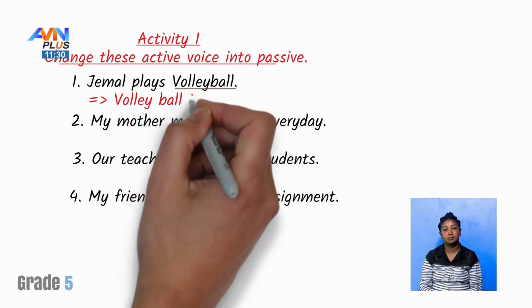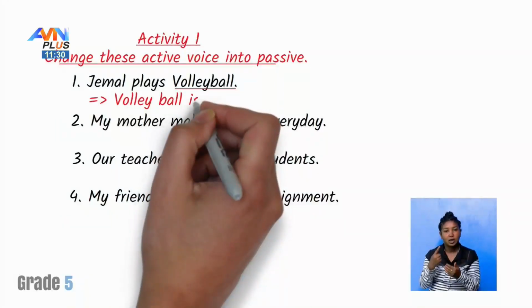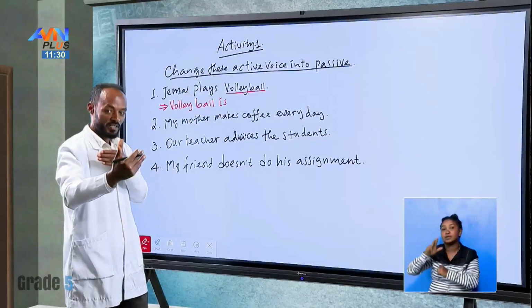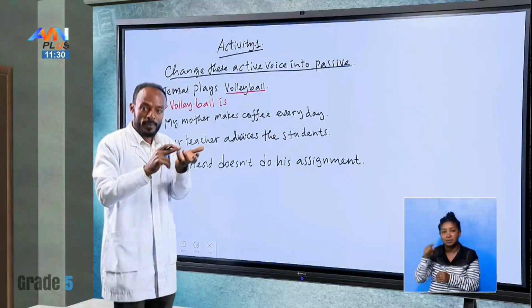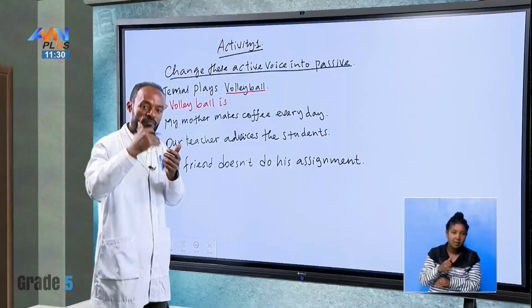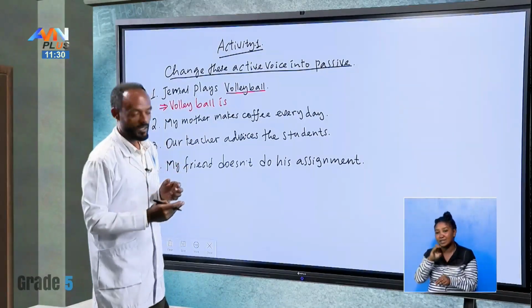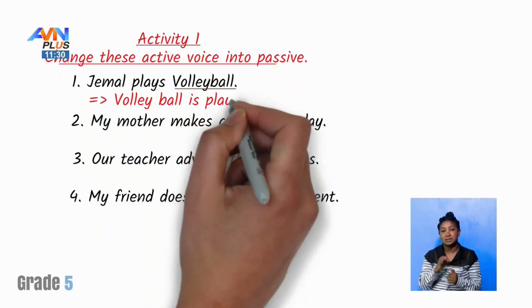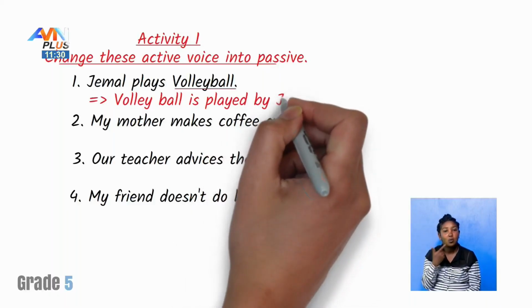Volleyball. Is it singular or plural? Singular, eh? So volleyball is. Then this verb should be changed into verb 3 or past participle. So what's the past participle of this verb? Play, played, played. In verb 1 play, in verb 2 played, in verb 3 played, because that is a regular verb with -ed, okay? Come on here. Volleyball is played by whom? By Jamal.